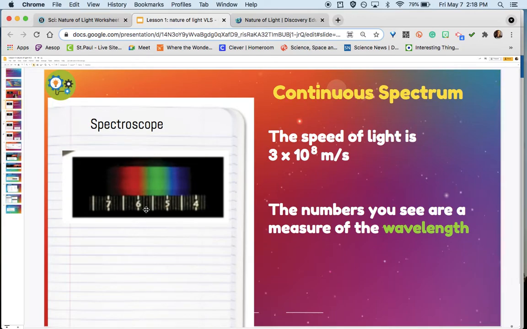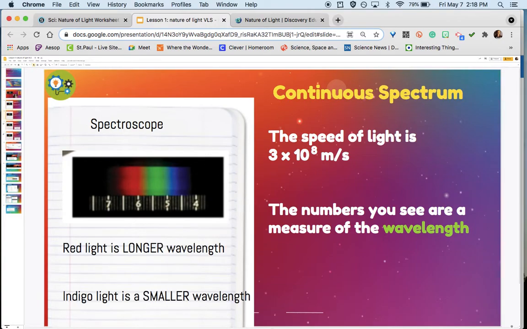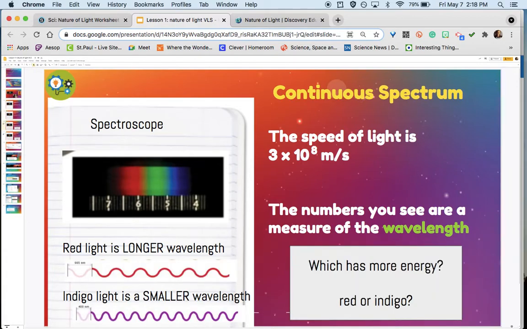The numbers that you see when you look in a spectroscope are a measure of the wavelength, or how long those waves are. For red light, we can see that there is a larger number here compared to the blue light on the other side. So that's a measure of the wavelength. Red light is a longer wavelength, and indigo light is a smaller wavelength. So we're going to draw that.